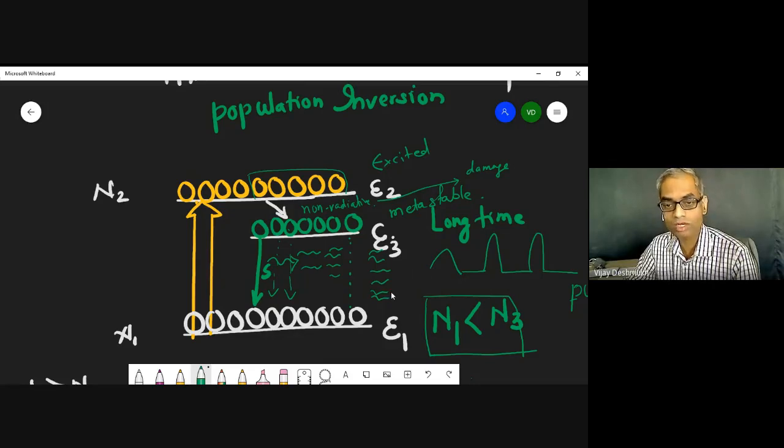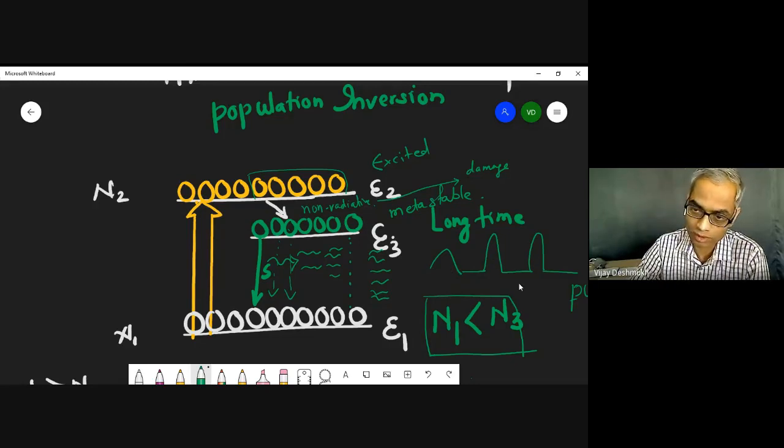So we'll have to wait for pumping and let there be some population here in level 3. Once there is a population in level 3, again one of them will start spontaneously and it will stimulate the other electrons to come down, and we get the stimulated emission. And therefore we get the pulse laser like this.